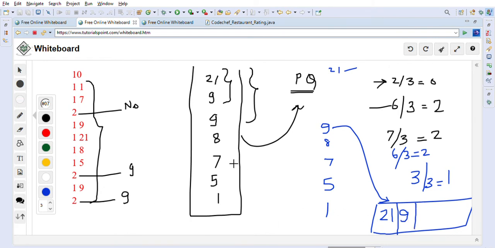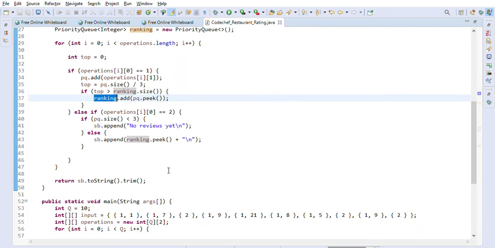So let's go back to our implementation. This is how we are maintaining the ranking queue. When we are putting into the ranking queue, we will say pq.poll. What this will do is get the top element in the pq, meaning the top ranking, and add it into the ranking queue. This ranking queue holds the rankings that we are going to display on the website.